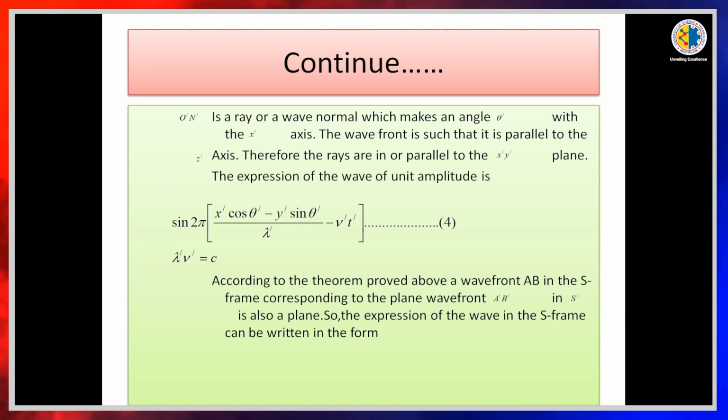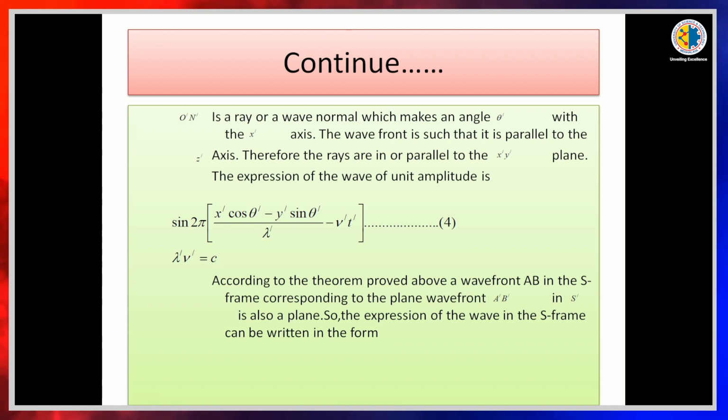O dash n dash means the perpendicular distance between origin and the wavefront A dash B dash. Then it is a ray and it makes an angle theta dash with the x dash axis. The wavefront is such that it is parallel to the z dash axis. Z dash means x dash y dash plane. So we need to imagine the x dash y dash z dash plane.